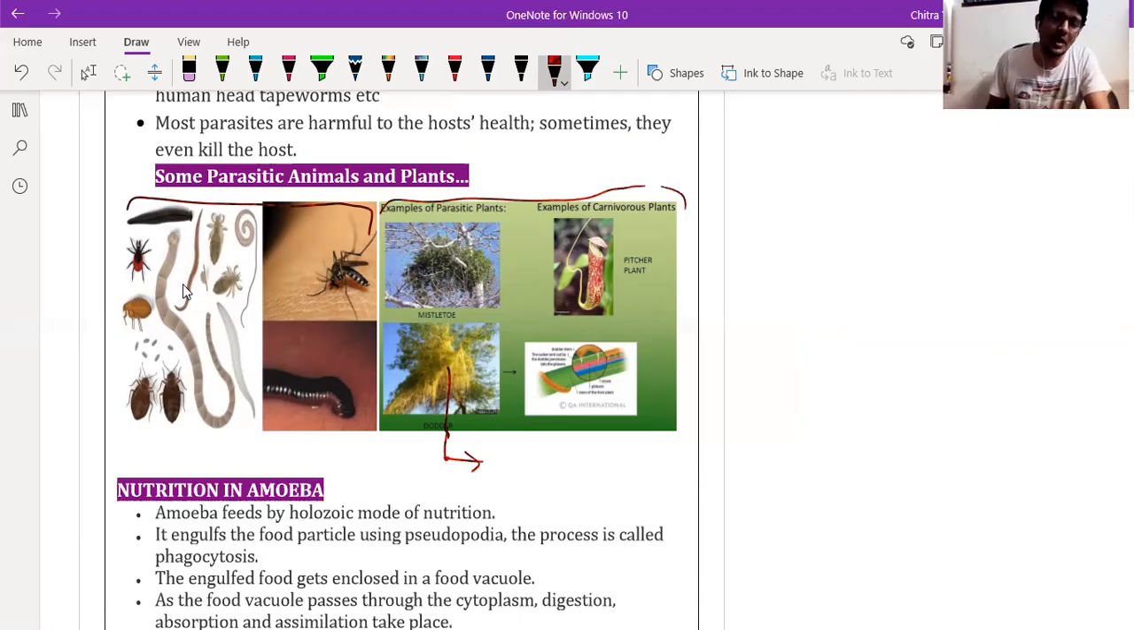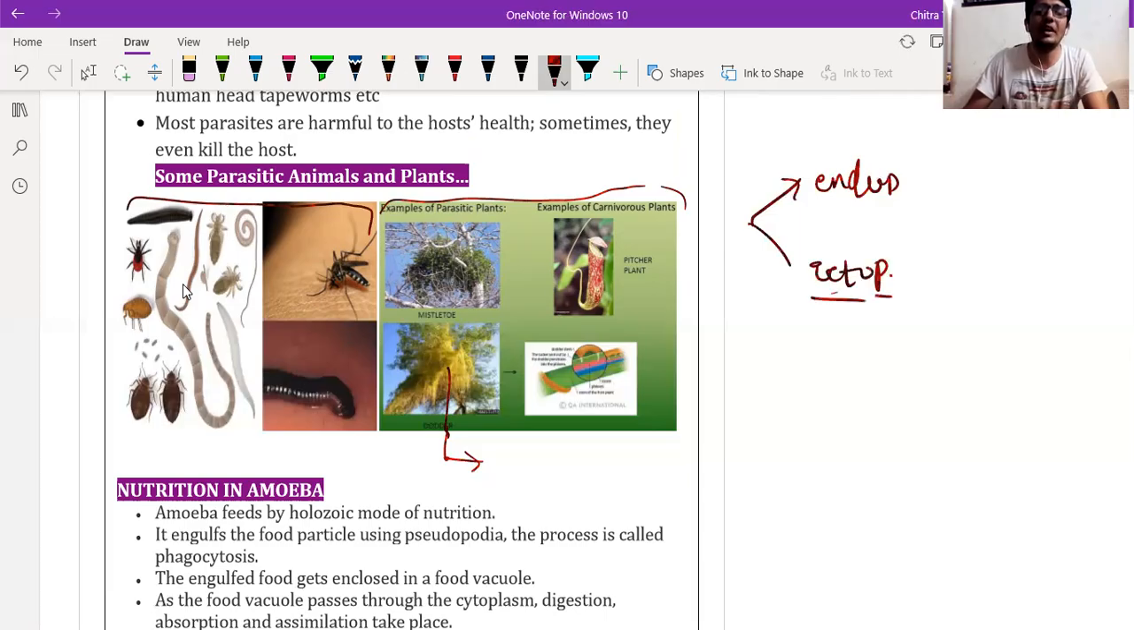So in case of plants as well as animals, we have divided parasitic nutrition into two categories: endoparasite and ectoparasite. Ectoparasites are those organisms that depend on another organism and get nutrition from the host body from outside. Like if we discuss the mosquito, it is a parasite.